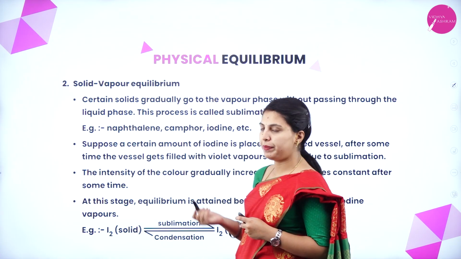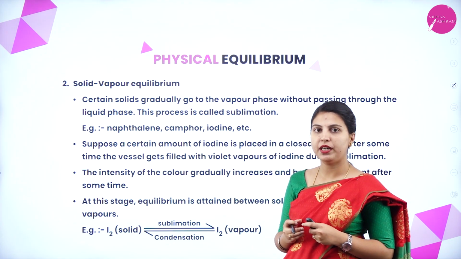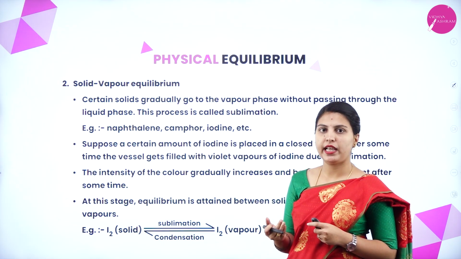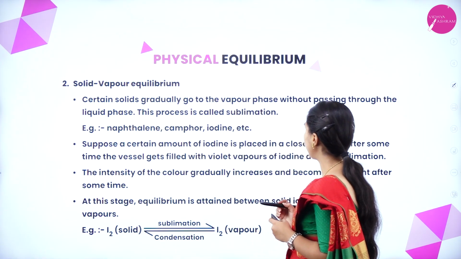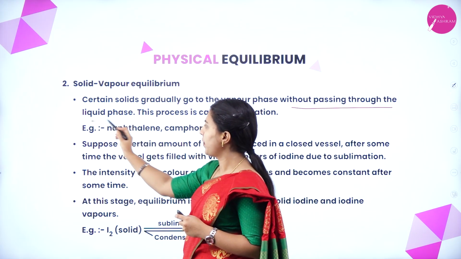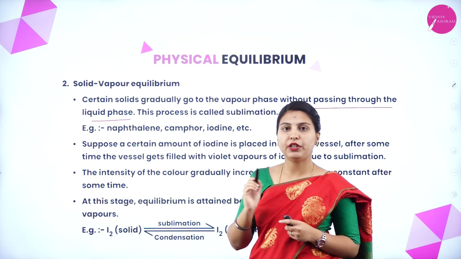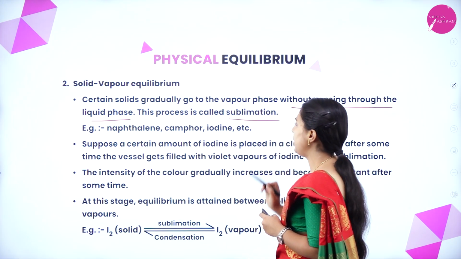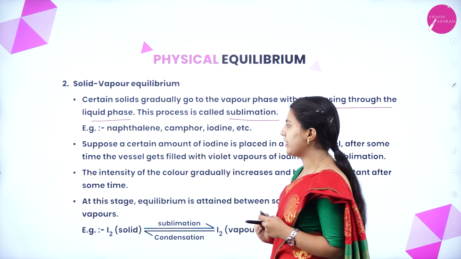Next, solid-vapor equilibrium. Here a solid directly moves to vapor without changing to liquid, like naphthalene, camphor. Certain solids gradually go to the vapor phase without passing through the liquid phase. As I told, it forms directly from solid to vapor, without reaching the liquid phase in between. This process is called sublimation. Examples: naphthalene, camphor, iodine, etc.